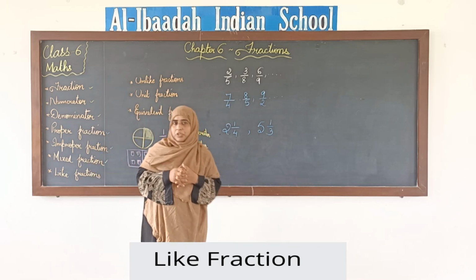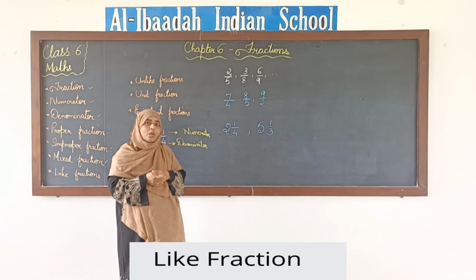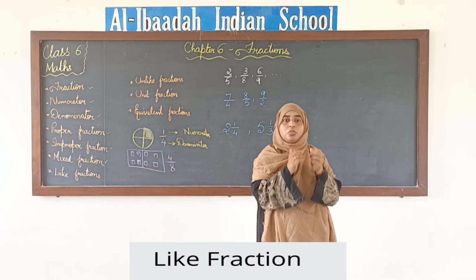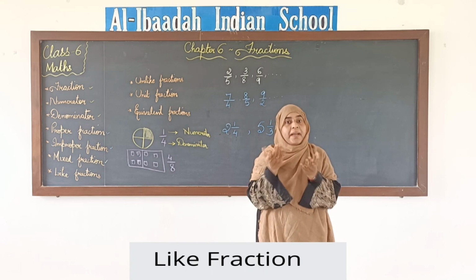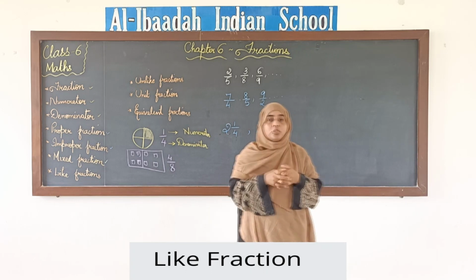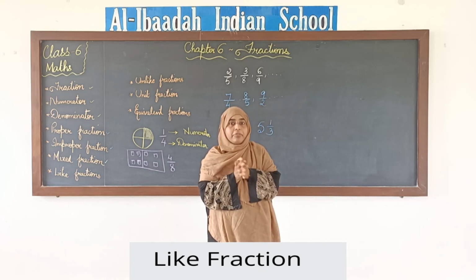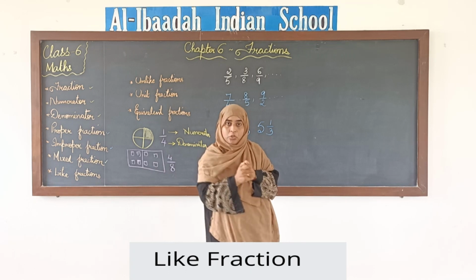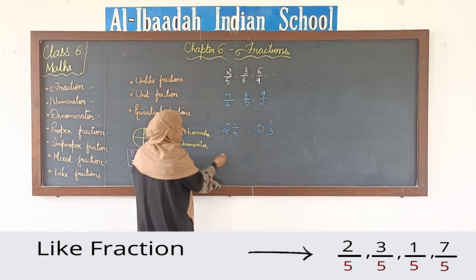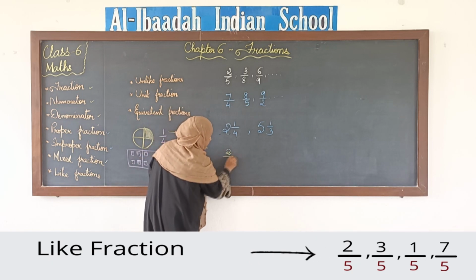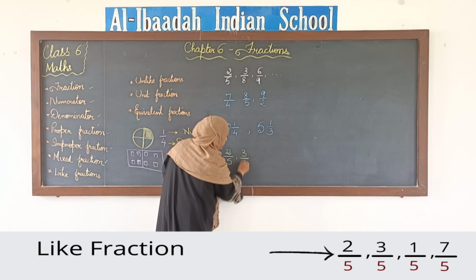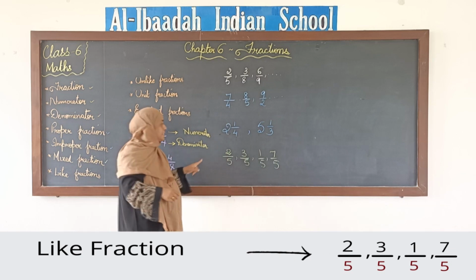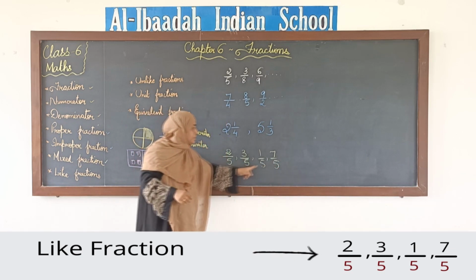Next, we have like fractions. What do we mean by like fractions? Can you just recall what like fractions are? Like fractions will be a group of fractions. You need at least 2 or more fractions to compare and tell whether they are like or unlike. So at least 2 fractions you need, where you will compare both fractions and then decide whether they are like or not. For example, if we have fractions like 2 by 5, 3 by 5, 1 by 5, 7 by 5.